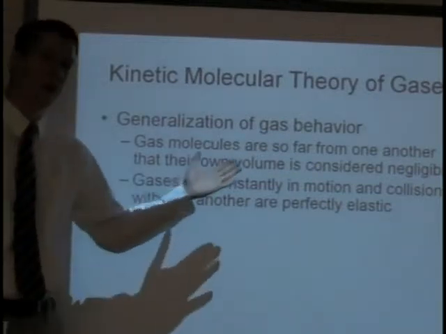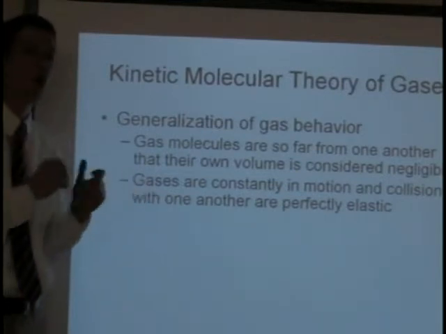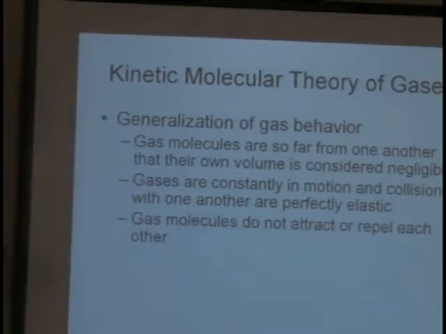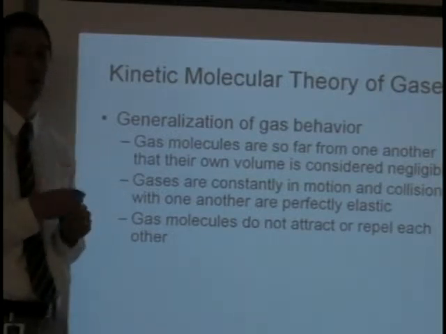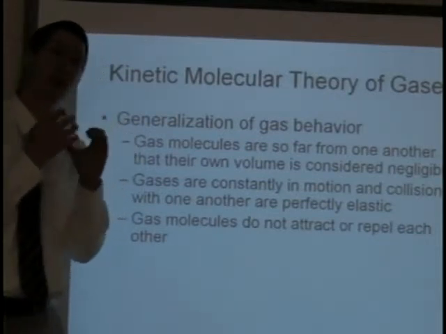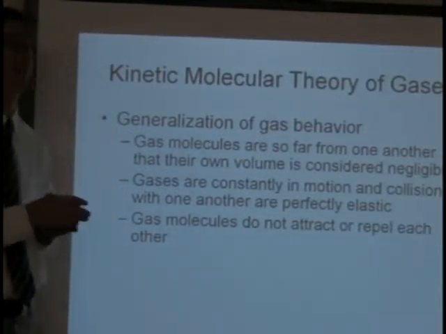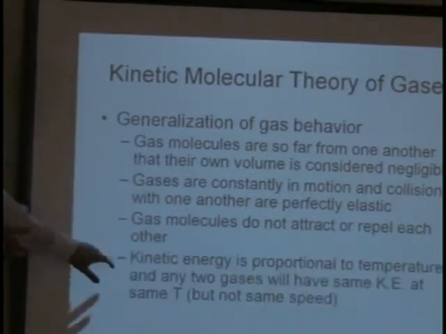So in other words, when two gas molecules hit each other, they bounce off perfectly. They're not held together at all. There's no attractive forces there. Next, gas molecules do not attract or repel each other. Again, it's not completely true, but at the speeds that they're moving, it is pretty true. We talk about how these can be exceptions at high pressures and low temperatures, because at high pressures, gas molecules are close together, more likely to attract each other. At low temperatures, gas molecules are moving slower, so once again, they're more likely to attract or repel each other.